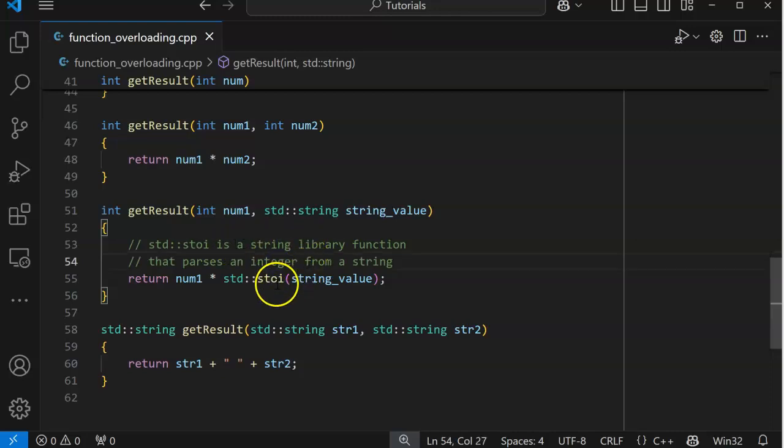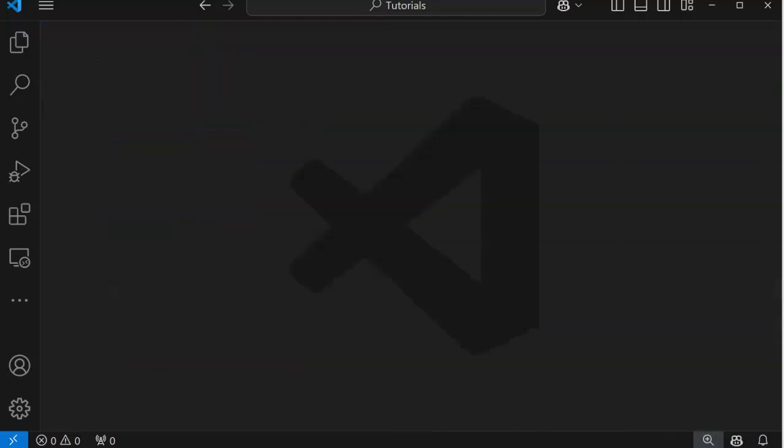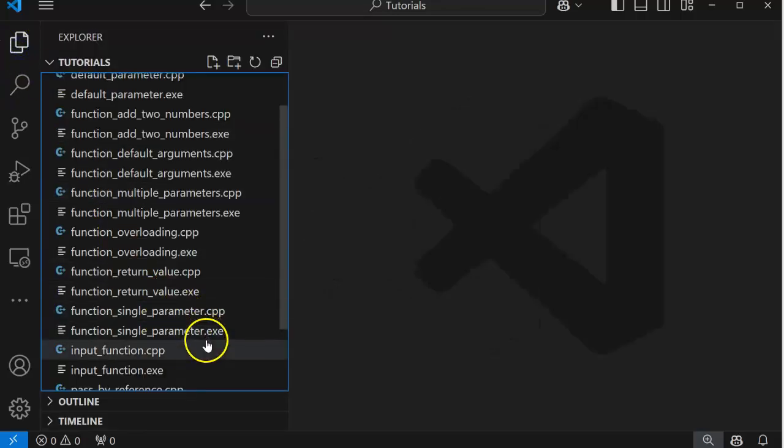So this is what we can use to parse an integer from a string. stoi takes a string value and converts it into an integer. All right, function overloading. That all makes sense. And of course, we have users that don't do what they're supposed to do. They will type in something that's wrong.